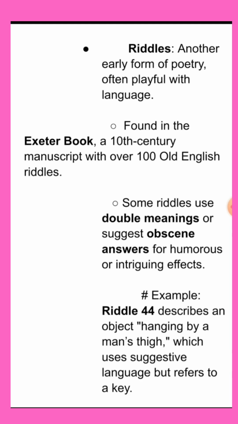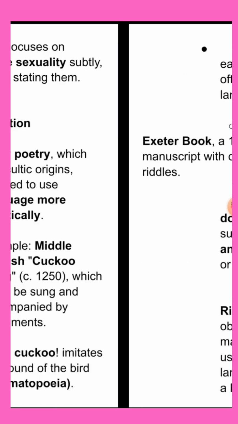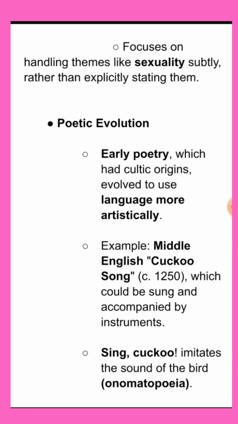For example, riddle 44 describes an object hanging by a man's thigh, which uses suggestive language but refers to a key. So it shows that riddles also handle themes like sexuality subtly rather than explicitly stating them.